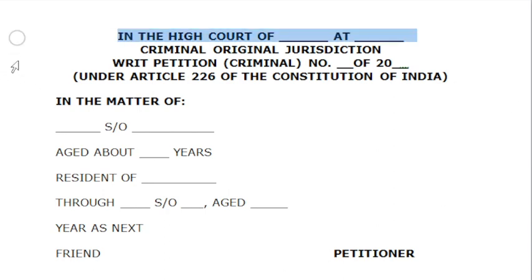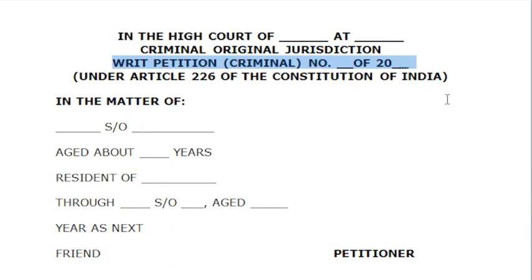First of all, you have to mention the High Court of and at the place where that High Court is situated, in which you are going to file this writ of habeas corpus. Then you have to mention that the jurisdiction of court is original. Then you have to mention the criminal petition